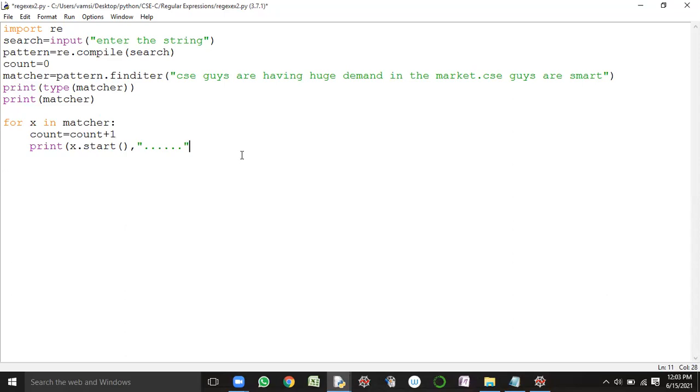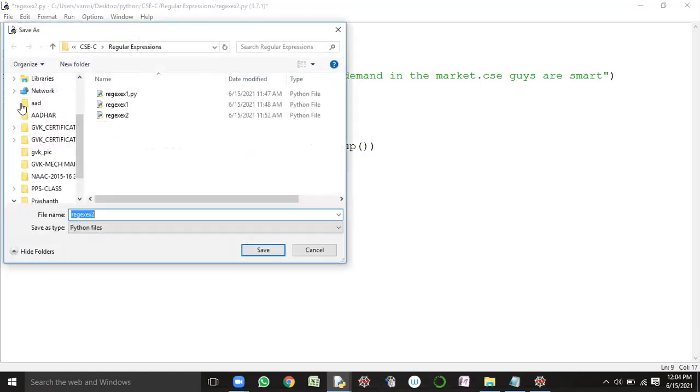Here I will implement X dot end. The end method will return the ending index of the occurrence, so end index plus 1 will be written, not the exact index but the end plus 1 index. Then a comma, start. Okay, sir. After writing this code, save the logic.